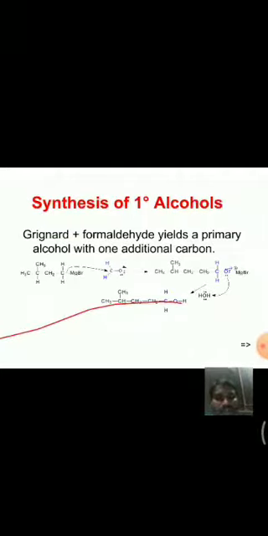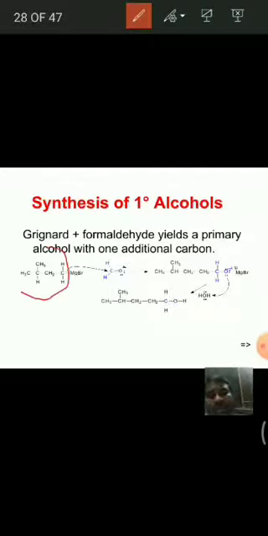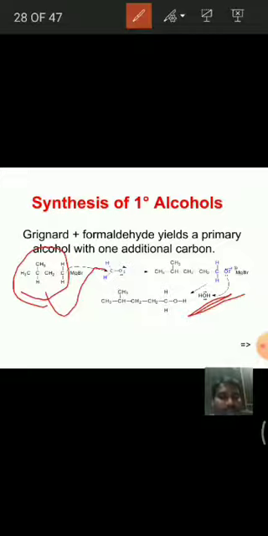See here, this is one more example. The alkyl group in the Grignard reagent attacks the carbonyl carbon, followed by treating with dilute acids or water, and we get primary alcohol.